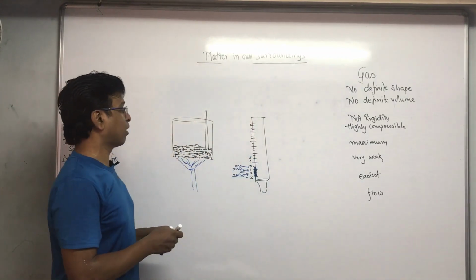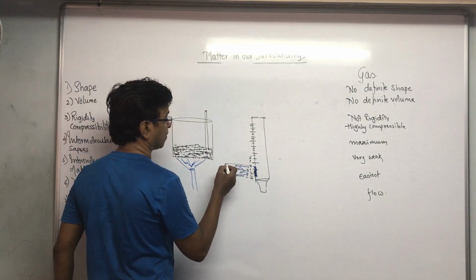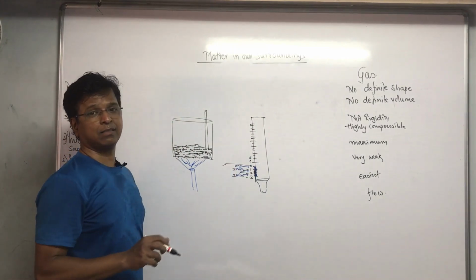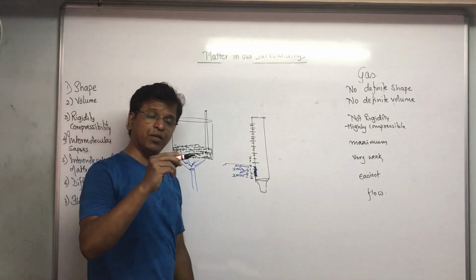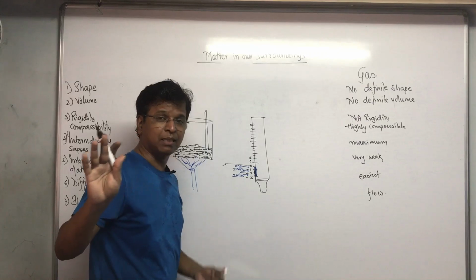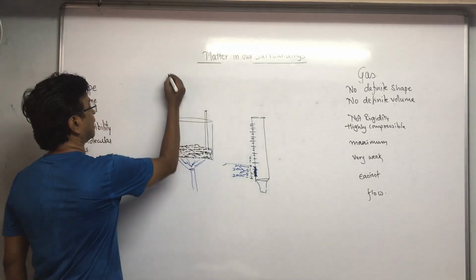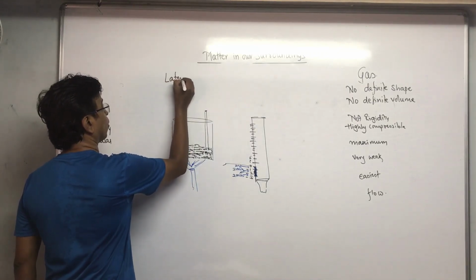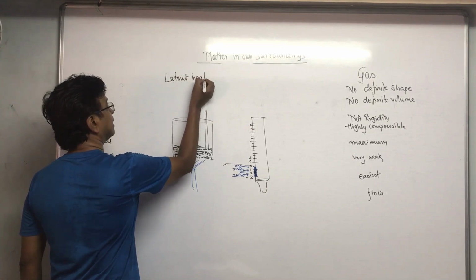This heat which you provide at 0 degrees Celsius to ice, which is utilized to convert ice to water, where there is no rise in temperature, that is called latent heat. This is very important, my dear students. Latent heat.